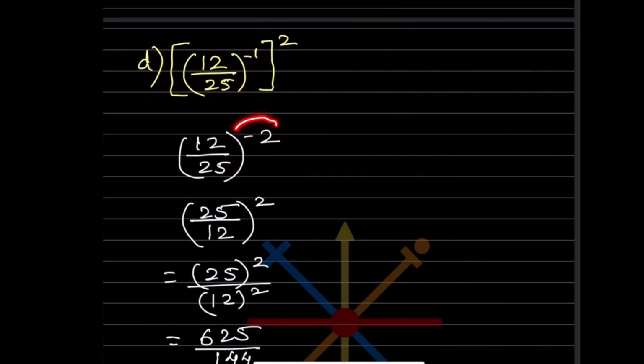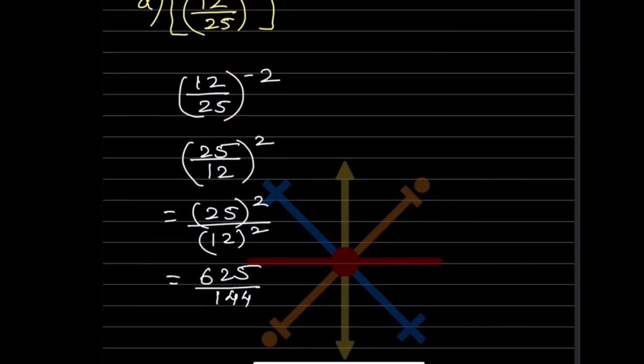Now because this is a negative one, we have to make it positive first. So this will get flipped over. So 25 divided by 2 raised to 2. Now we can also write this as 25 into 25, and 12 into 12. So 25 raised to 2 and 12 raised to 2. And 25 raised to 2 means 25 multiplied by 25, that is 625. And 12 multiplied by 12, that is 144.